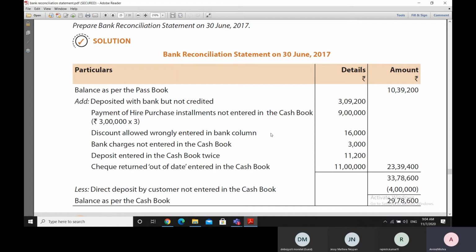And since it was entered wrongly into the bank column, the cash book balance became more, and therefore we are now adding this amount here.